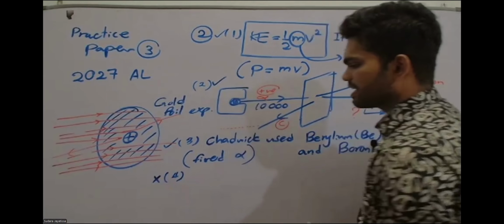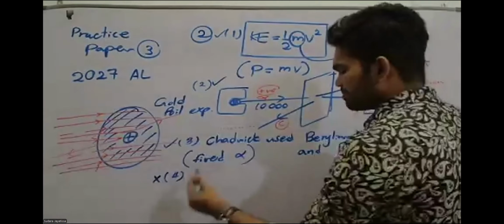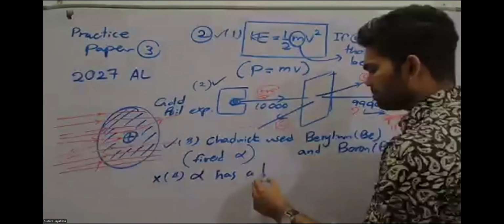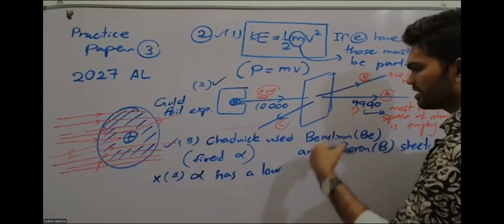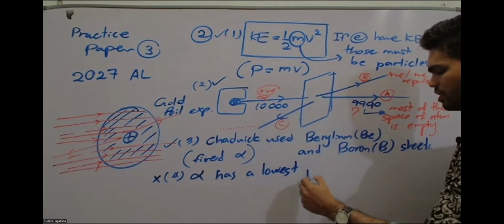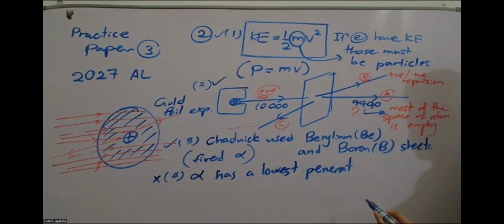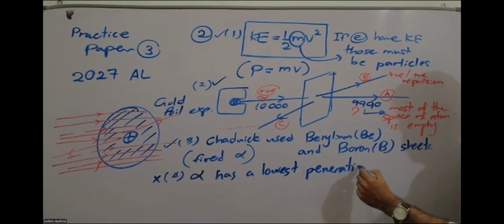So the fourth one is incorrect. We have to say exactly why the fourth one is incorrect. The simplest answer you can give: alpha has a low penetration power. Actually, the lowest of the three types of radiations, lowest penetration power. Just refer to your note, you will understand that. Lowest penetration power.